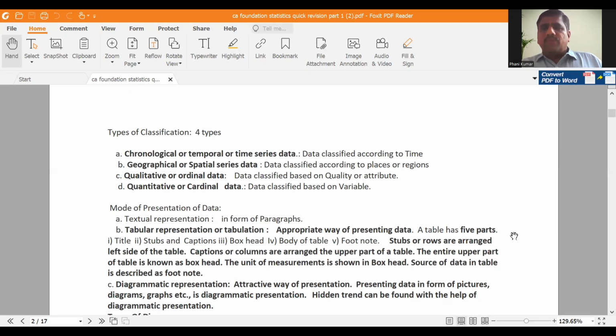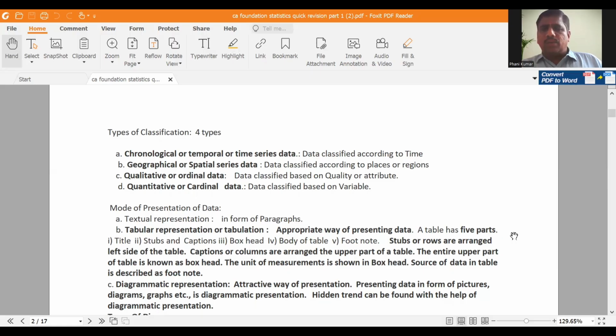Similarly, the fourth type of classification is quantitative or cardinal data. That means data is divided based on variables, that means discrete variable or continuous variable. That means measurable characteristics, based on heights or based on weights, based on marks. You are dividing the data.